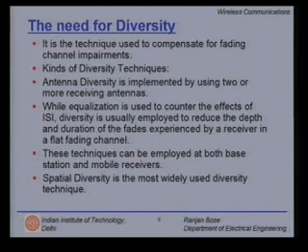Spatial diversity is the most widely used diversity technique. You can have multiple antennas at the base station, because having multiple antennas in your handset is a little inconvenient, or you can even have antennas on different base stations. So, you really get a good spatial diversity. The key point in spatial diversity is the separation of the antenna elements. Depending upon how cluttered the multipath environment is, your antenna separations may have to be increased or decreased.